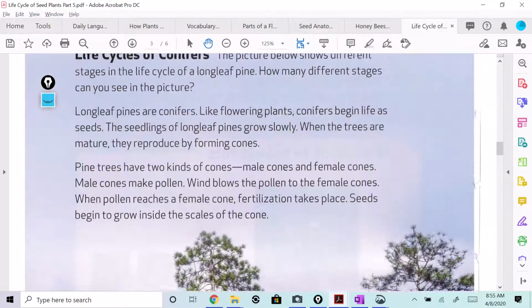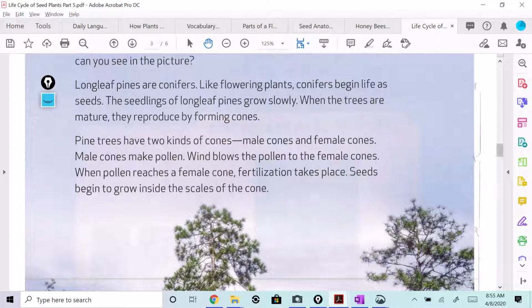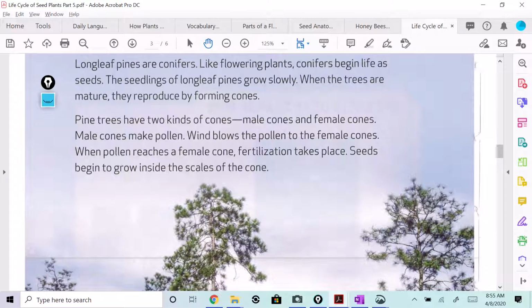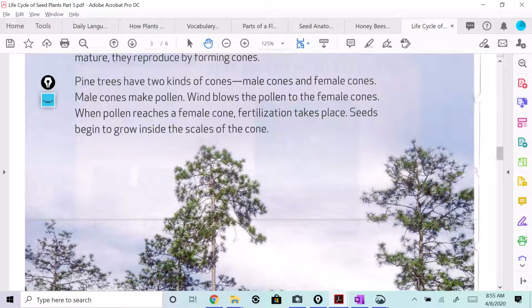All right. Longleaf pines are conifers. Like flowering plants, conifers begin life as seeds. The seedlings of longleaf pines grow slowly. When the trees are mature, they reproduce by forming cones. Pine trees have two kinds of cones.